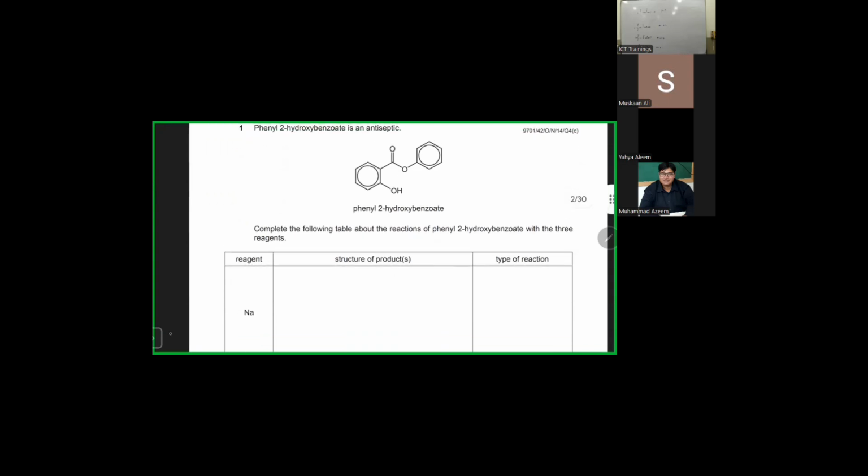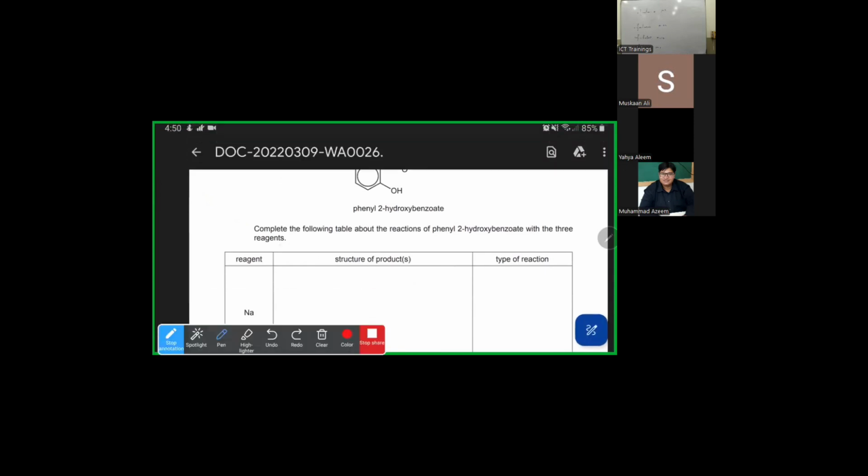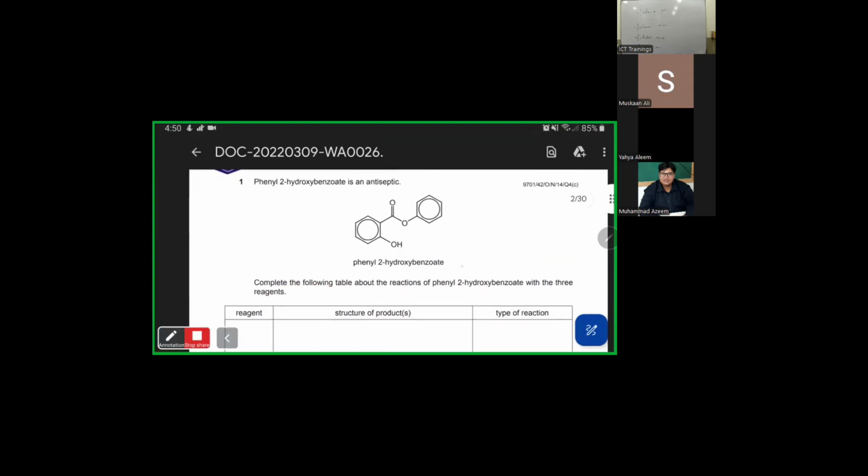Now the first thing it is saying: complete the following table about the reactions of this whole thing with three reagents. First of all, sodium. Sodium is a metal, so the metal would react with water, with alcohol, with phenol, and with carboxylic acid. So it means it could react with the phenol and carboxylic acid. So if you look up here, this is the phenolic group. So it means sodium can react with it. So when it reacts with it, the hydrogen would come out in the form of hydrogen gas, and here you got O minus and Na positive. So you should draw this whole structure up here.